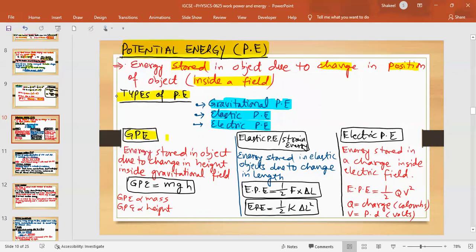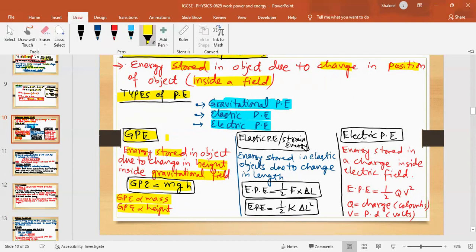So if you look at gravitational potential energy, it says that this is the energy stored in an object due to a change in height inside a gravitational field. Its formula is mgh. The factors are: GPE is proportional to mass, so bigger mass, greater GPE, and GPE is proportional to height. If you take the object to a greater height, more GPE will be stored in it.